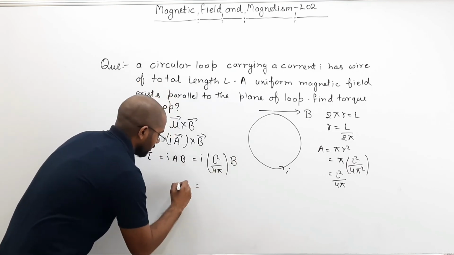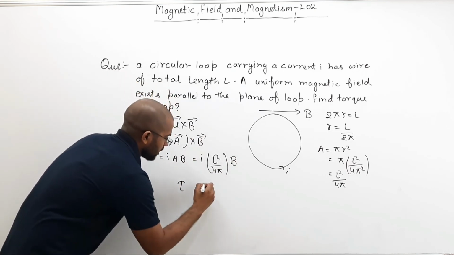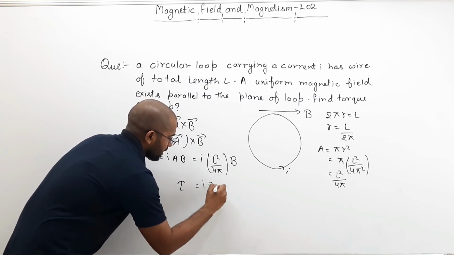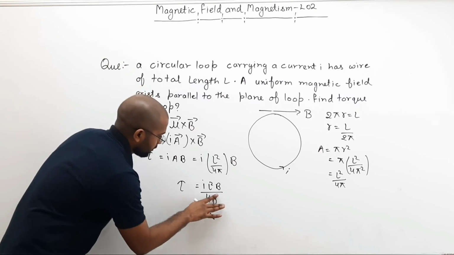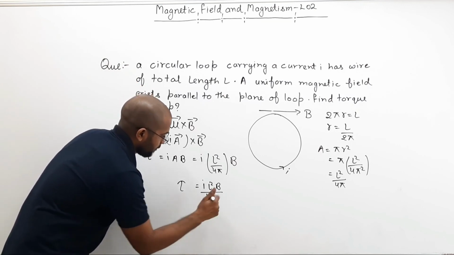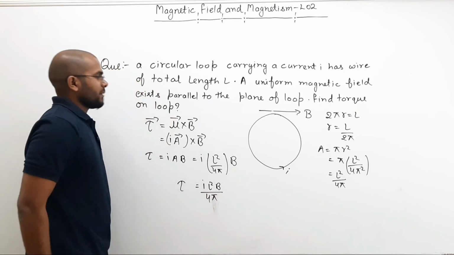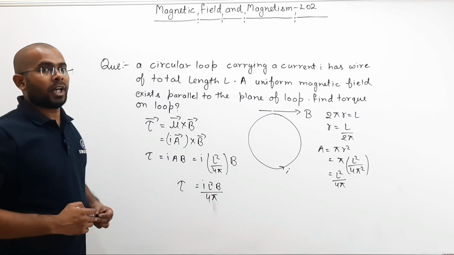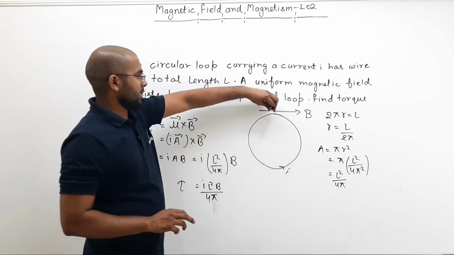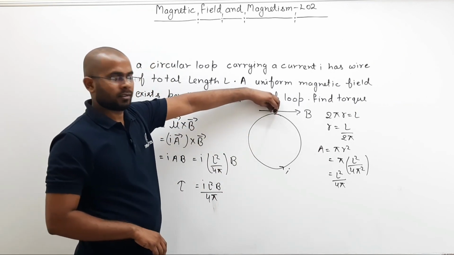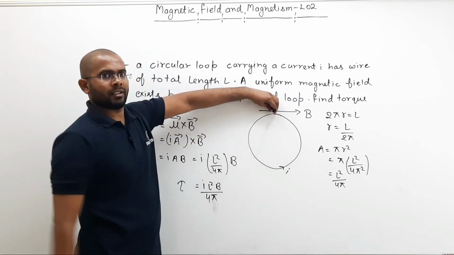So what is your torque on this loop? I L square B divided by 4 pi, not 4B, 4 pi. That is the magnitude of torque. What will be the direction of torque? Now see here, this is your area vector and that is your field vector.